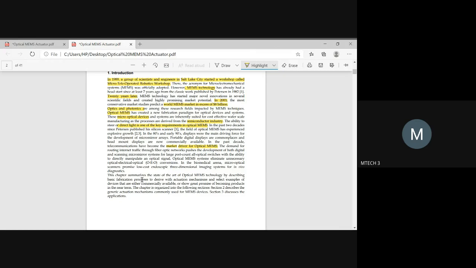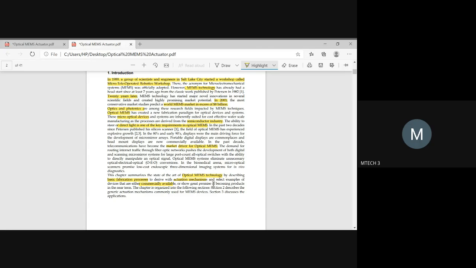So this paper basically summarizes the state of the art of optical MEMS technology. This paper will describe the fabrication process which has been involved to make any optical based MEMS device. Okay, so here the mechanism plays a vital role. They have also derived an actuation mechanism for optical MEMS devices. These are available commercially also now.